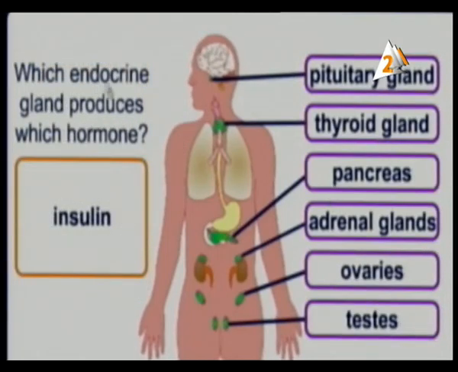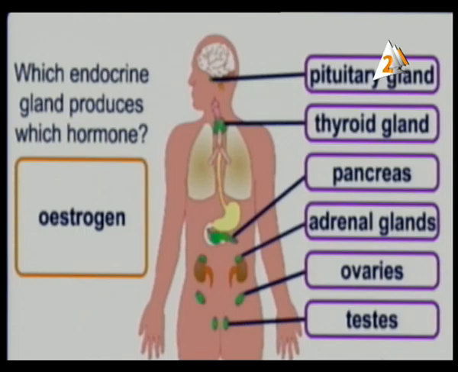Let's go to see another one. We have the endocrine glands, which endocrine gland produces which hormone? We have the pituitary gland, the thyroid gland, the pancreas, the adrenal gland, the ovaries and the testes. So the insulin, which one of them? Insulin is about the pancreas. Excellent, very good.